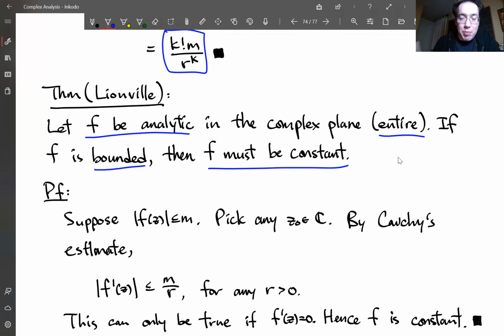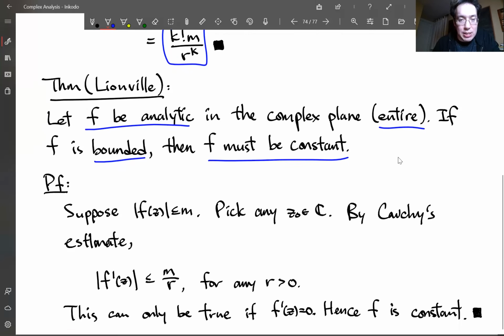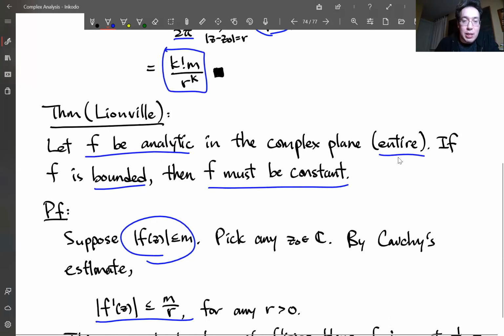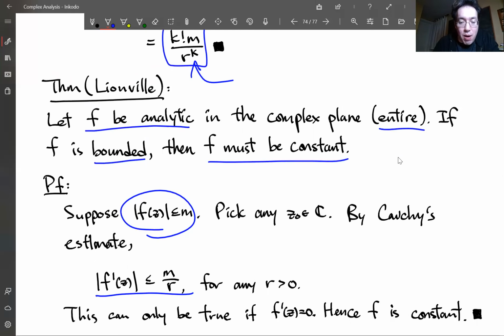You just have to show that it's bounded and the whole thing has to be constant. Okay, how would you prove that? Suppose it's bounded by m. Then we can use Cauchy's estimate to show that the derivative is less than or equal to m over r, right? The first derivative is just the first power, so we just put the r there.